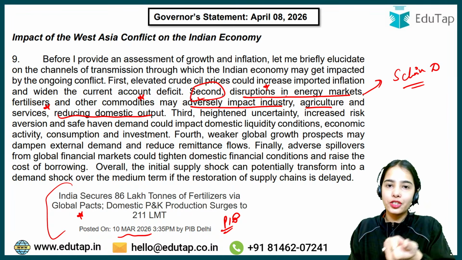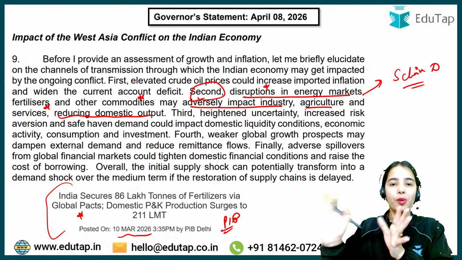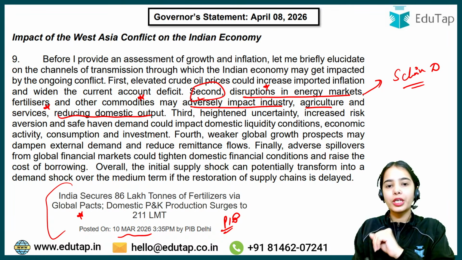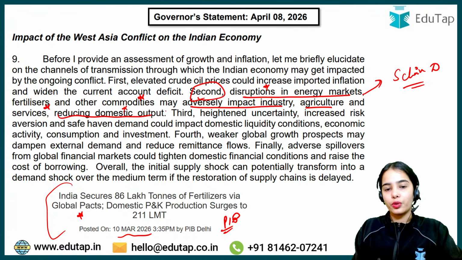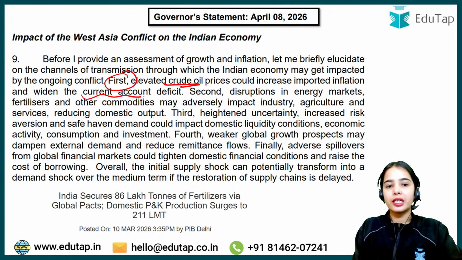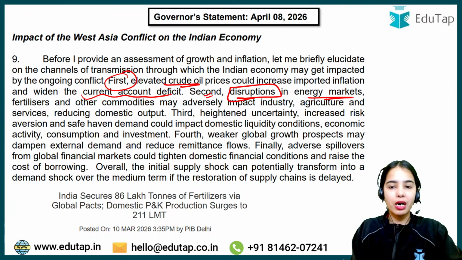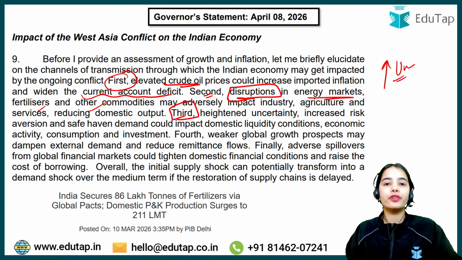So second, disruptions in energy markets: we are not easily able to access the oil, or we might face problems in accessing the oil. Fertilizers and other commodities may adversely impact industry, agriculture and services, reducing domestic output. Third, the heightened uncertainty. So first was elevated crude oil prices, due to which the current account deficit is widening. Second, there are supply chain disruptions in energy markets, fertilizers and other commodities, which may adversely impact industry, agriculture and services. The third is heightened uncertainty. When there is heightened uncertainty, we don't know how long this conflict will go on.